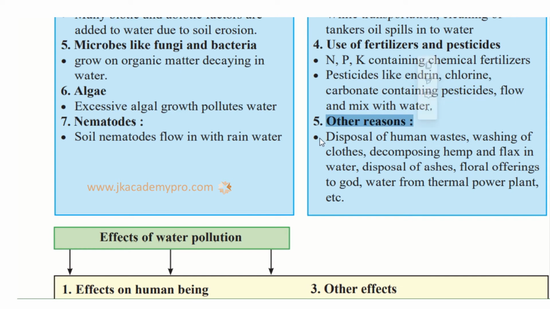And the other reasons are disposal of human waste, washing of clothes, decomposing hemp and flax in the water. These are the fibers that are thrown into the water. Then disposal of ashes and floral offerings, that is flowers that we offer to our gods, we throw into the rivers, so rivers get polluted. Then water from thermal power plants, the factories and industries for generating electricity. The wastewater that comes out from these also pollutes the water.